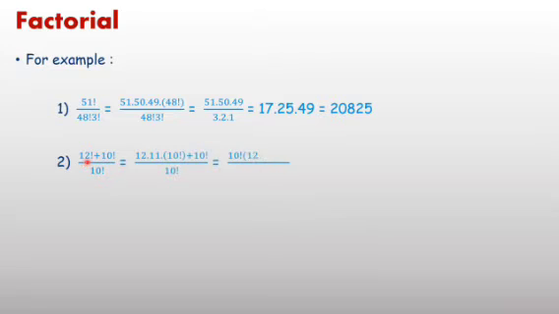Similarly, second question, factorial 12 plus factorial 10 upon factorial 10. If we find the value of factorial 12 and factorial 10, add them, then divide by factorial 10, that is not an easy process. Just write factorial 12 as 12 into 11 into factorial 10, plus factorial 10, upon factorial 10. Factorial 10 taken common, the remaining part inside the bracket is 12 into 11 plus 1. Factorial 10 cancels out. 12 into 11 is 132, plus 1 equals 133.